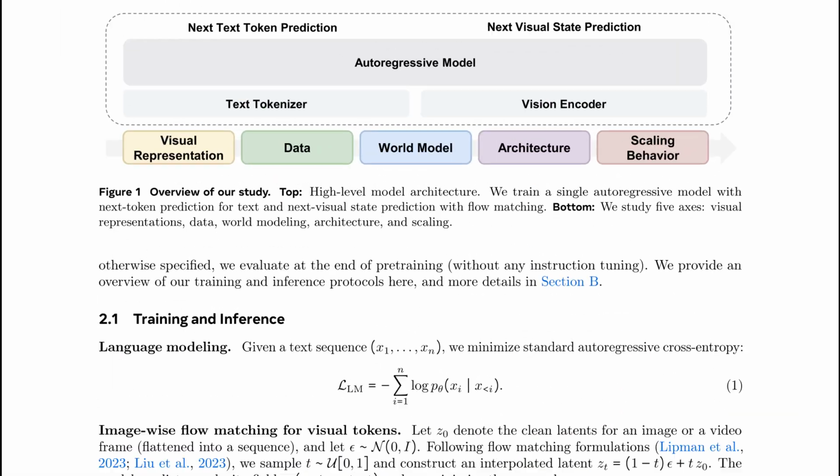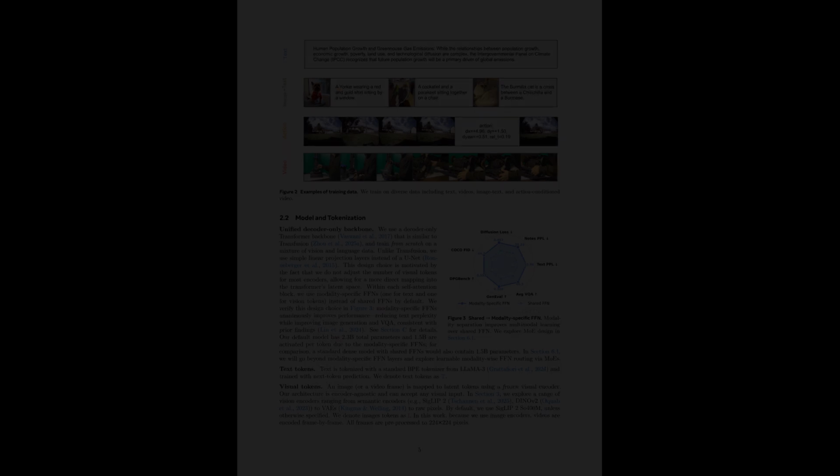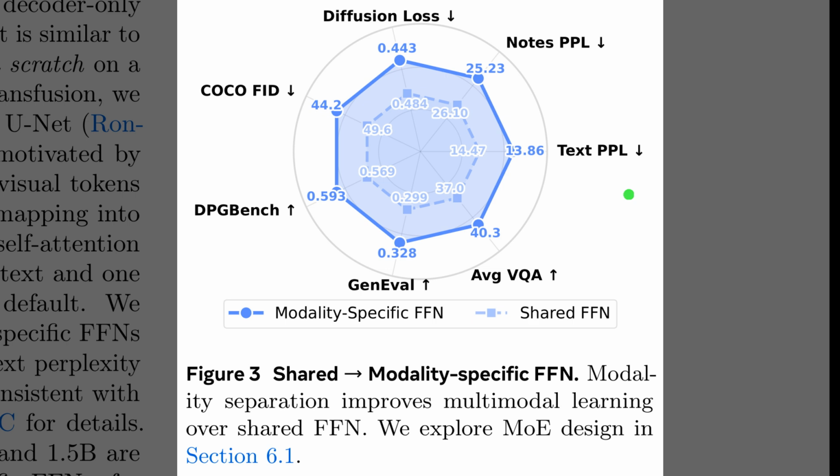Alright, Figure 1 lays out the roadmap for this study. The top panel illustrates the unified architecture, where a single autoregressive model handles both modalities simultaneously. It performs standard next token prediction for text, but uses next visual state prediction for images, treating them as a continuous sequence. Below that, the figure highlights the 5 experimental axes. The authors systematically explore visual representations, data mixtures, world modeling capabilities, architectural choices, and scaling behavior to understand how these factors interact.